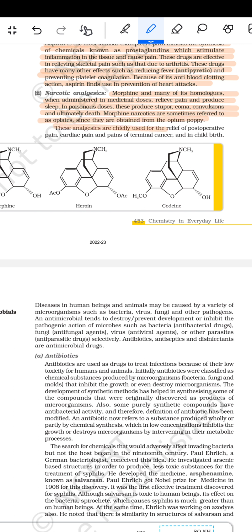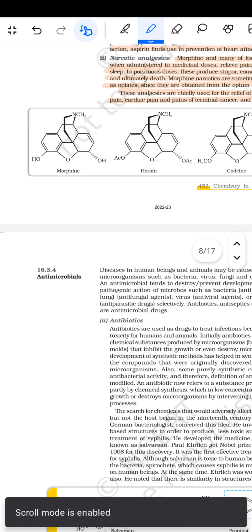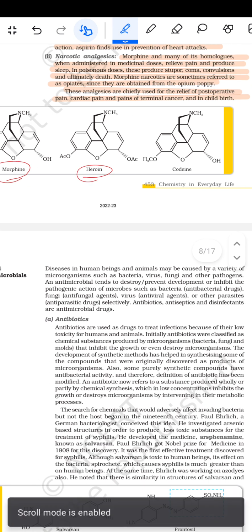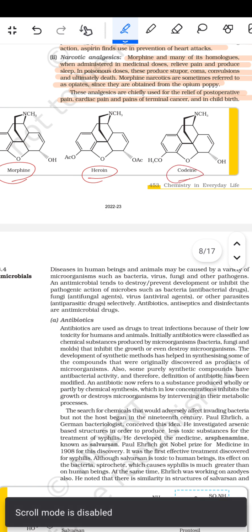These analgesics are chiefly used for the relief of the post-operative pain, cardiac pain, and the pain of the terminal cancer and in the childbirth. तो ये दिया हुआ है मॉर्फिन का स्ट्रक्चर, ये हीरोइन का स्ट्रक्चर दिया हुआ है, और ये दिया हुआ है इधर कोडिन का स्ट्रक्चर दिया हुआ है।